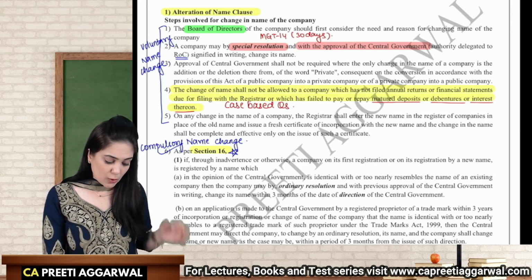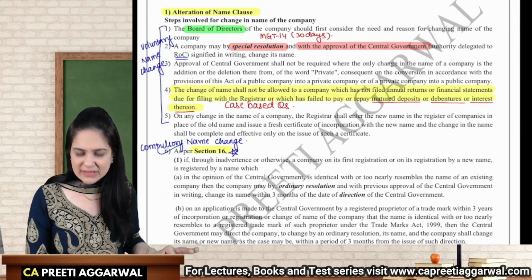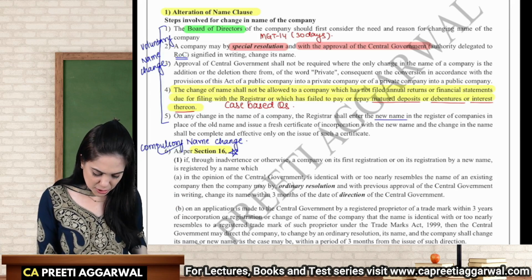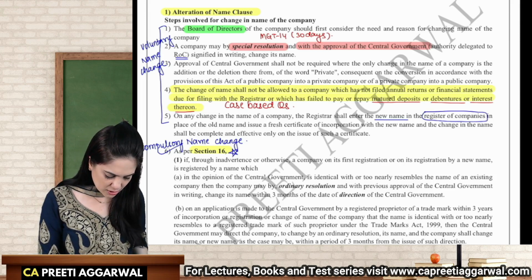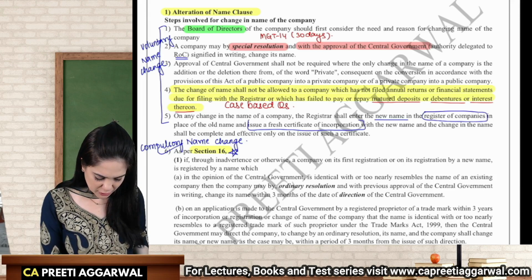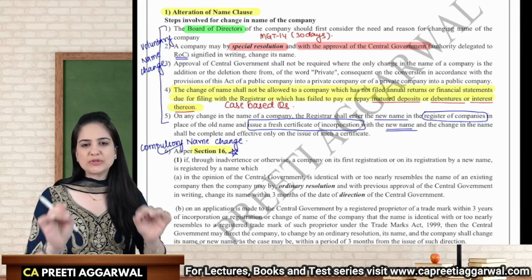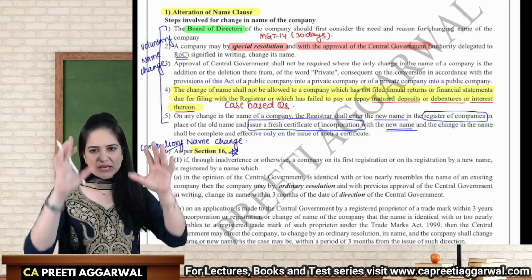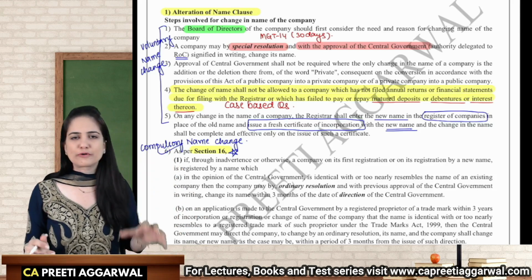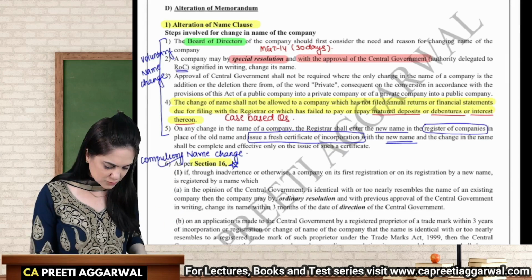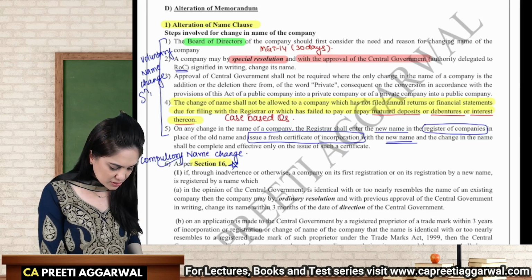Okay. Once the name change is approved by the ROC, then he will enter the new name in the register of companies and they will issue a new certificate of incorporation with the new name, and the change will be final when you receive that certificate. So these are the procedures, steps to be followed for voluntary name change. Voluntary name change is discussed under section 13.